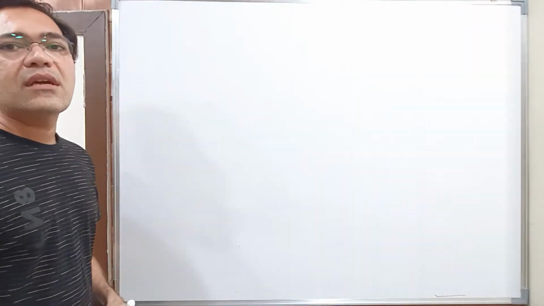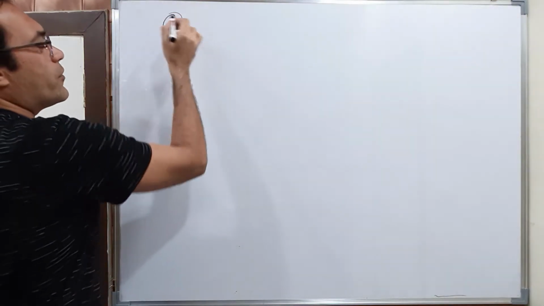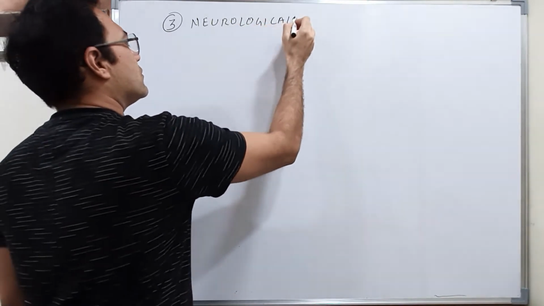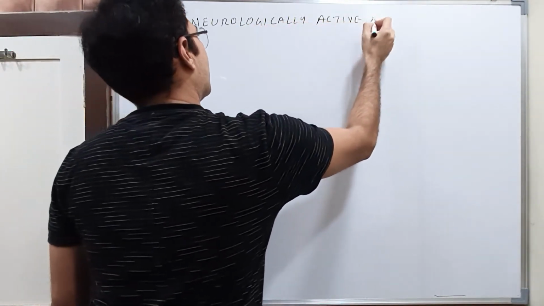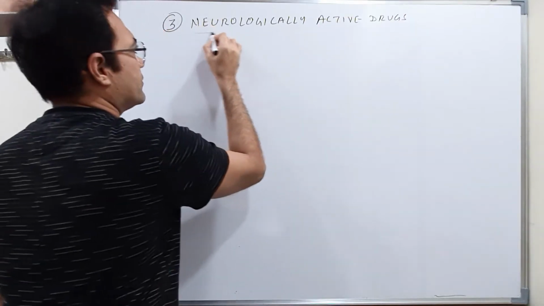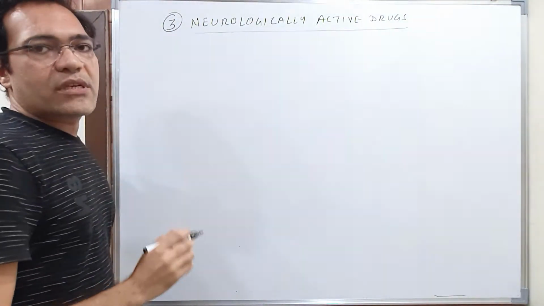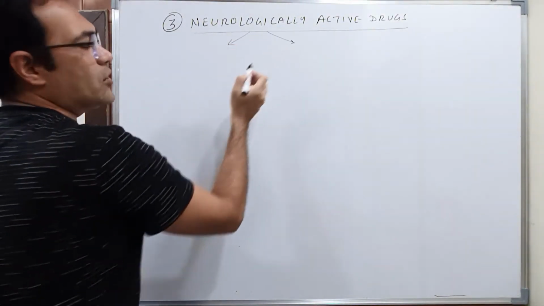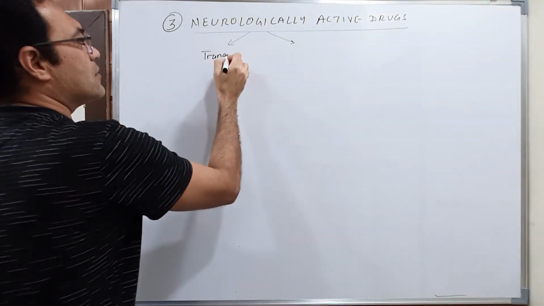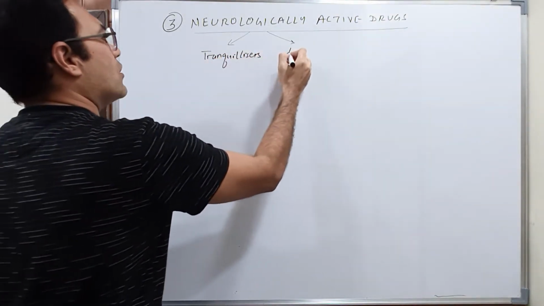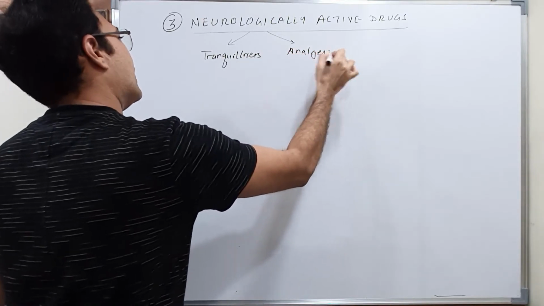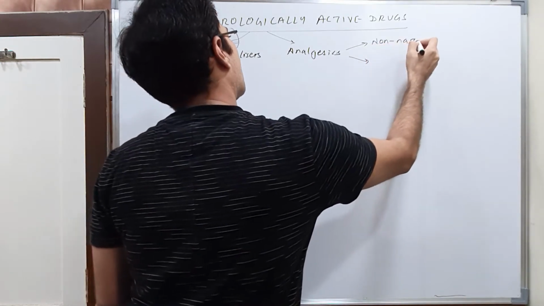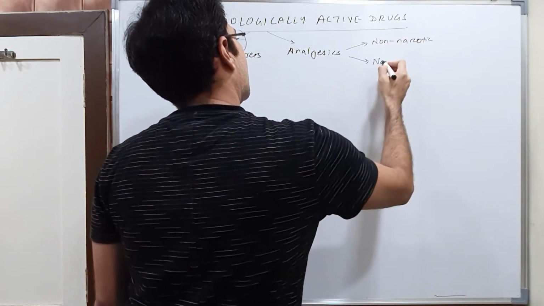Okay, students, let us start with the third class of drugs, that is neurologically active drugs. Correct? Now students, these neurologically active drugs can be of two types. They may be tranquilizers, or they may be analgesics. And these analgesics can again be of two types, that is non-narcotic analgesics and narcotic analgesics.